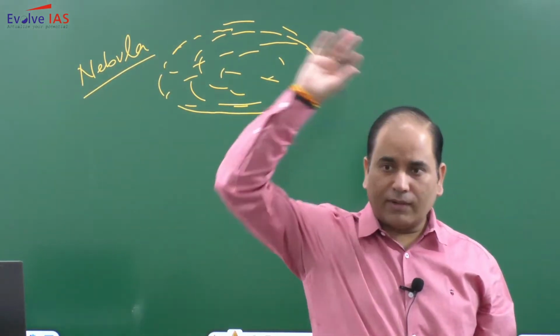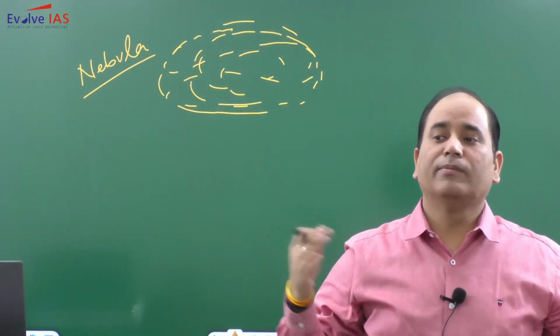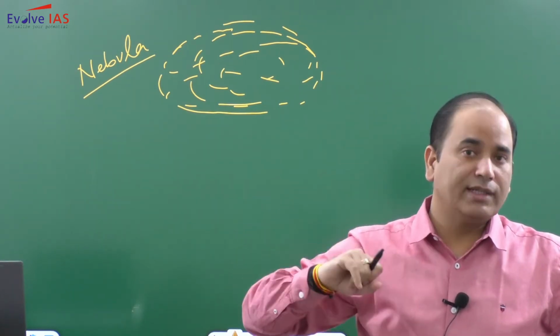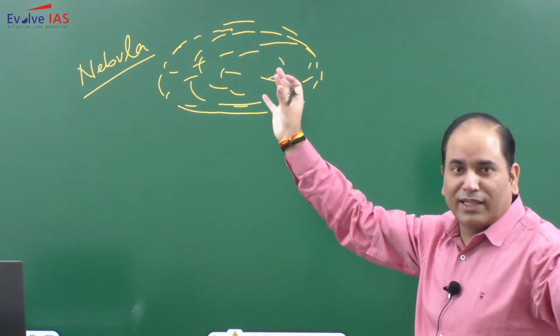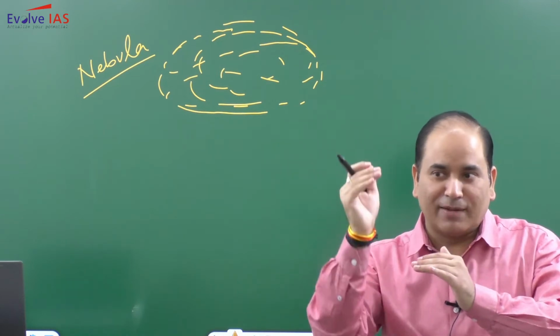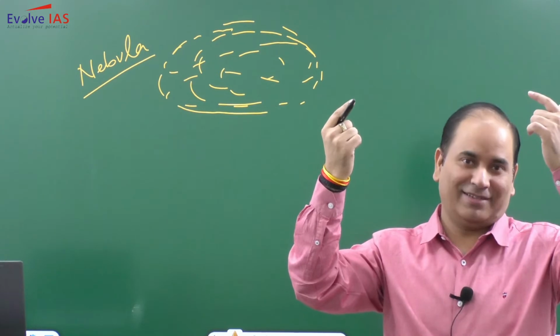Now as the nebula was fast rotating, its outer part was losing some heat. So outer part of the nebula was losing some heat, and as it was losing heat, its temperature was going down a little bit. So as the temperature was going down, the speed was increasing.